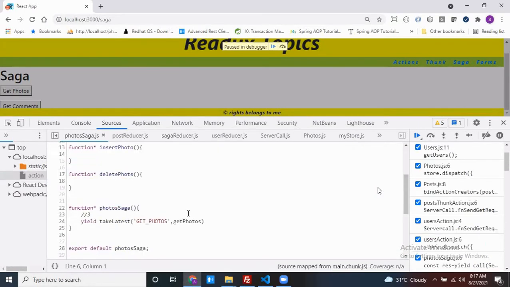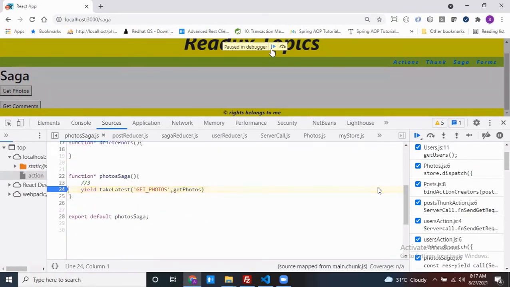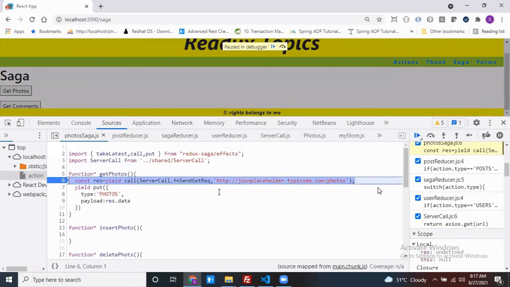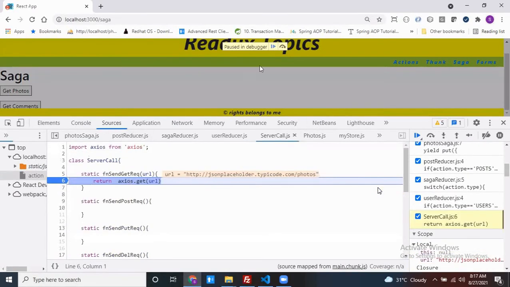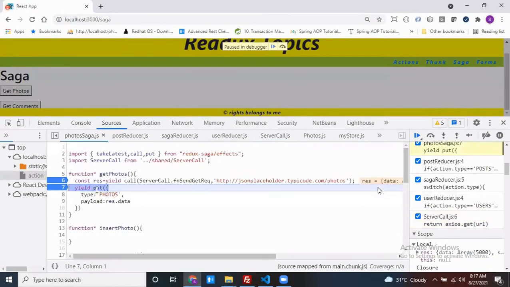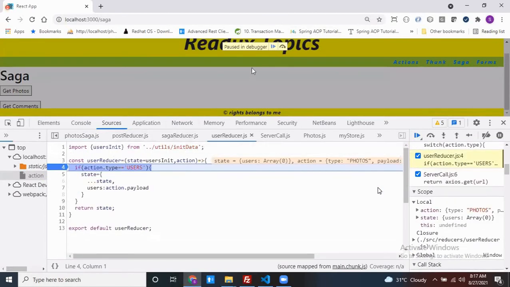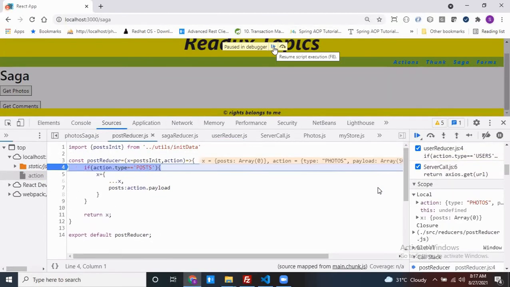This method is going to be called. Don't think this one has to be called; I don't think it's up and running. Okay, now it's going to be called. Now one request goes to the server, and you get that response. This response we use with the put method. Now this response goes to your reducers again. Okay, from here I understood, sir. Method equals reducer, right?